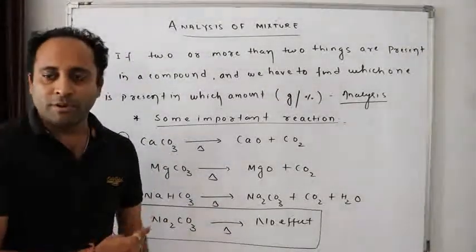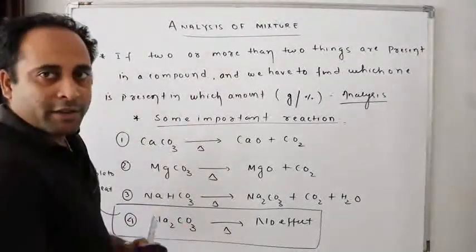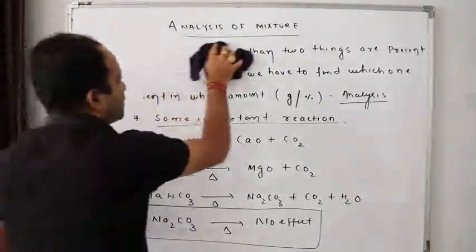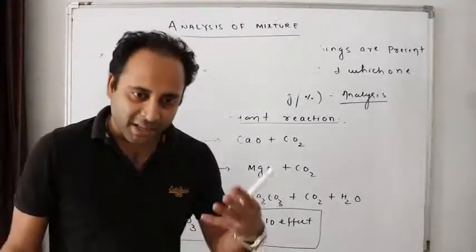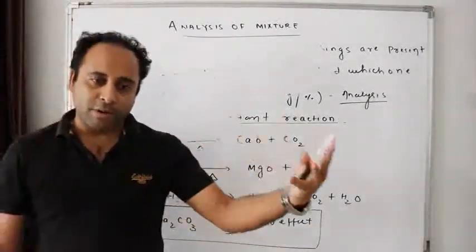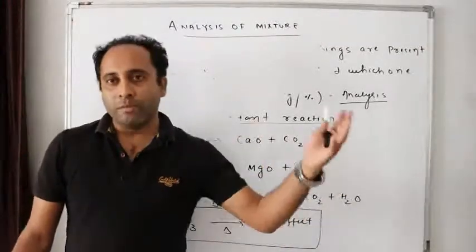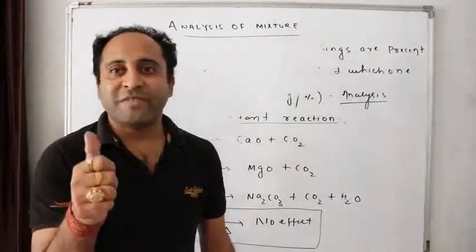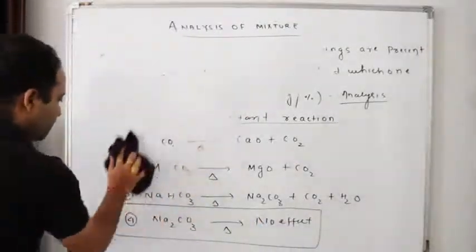Okay, can I go for the next one? The next reactions. Just remember: calcium carbonate heated, calcium oxide plus carbon dioxide. Magnesium carbonate heated, magnesium oxide plus carbon dioxide. Sodium bicarbonate heated, sodium carbonate plus CO2 plus H2O. Na2CO3 further heated, no effect. Then similarly, the fifth one.